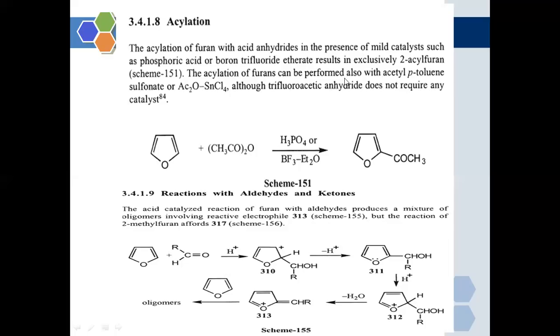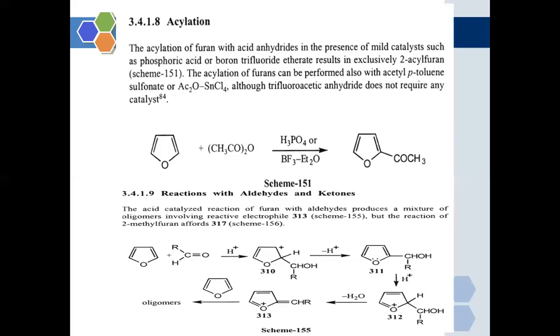The acylation of furan can be performed with acetyl para-toluene sulfonate or acetyl stannous fluoride sulfonate, although trifluoroacetic anhydride does not require any catalyst. So acylation of furan takes place at carbon number 2 position in the presence of phosphoric acid as a catalyst. Now, reaction with aldehydes and ketones.